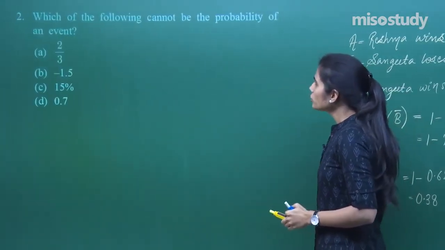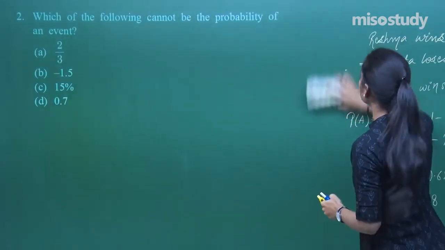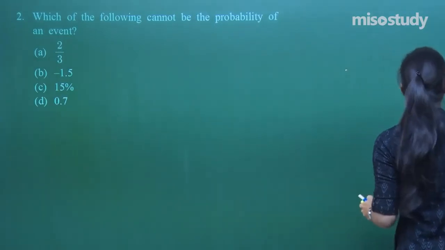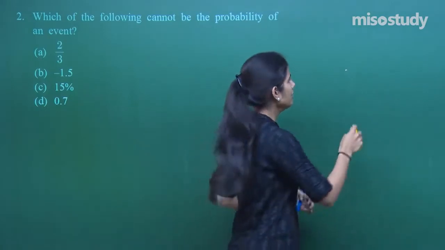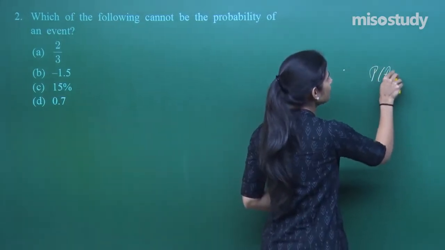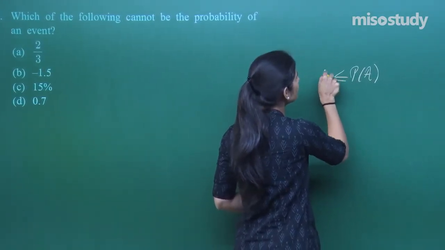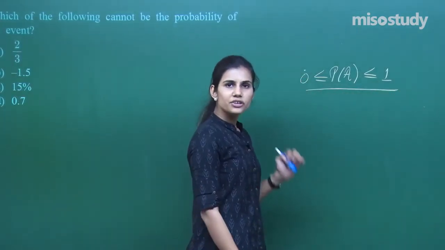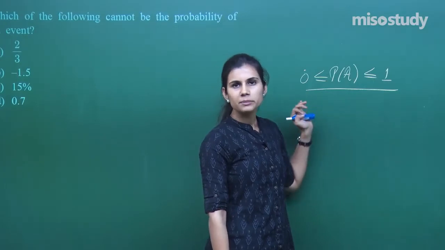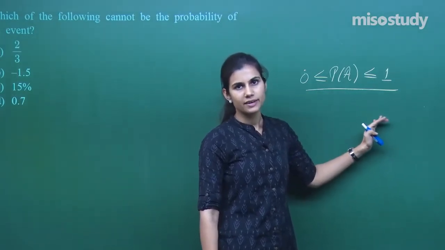It says, which of the following cannot be the probability of an event? Now if you can recall the concept of probability, it is not just a real number, but actually the probability of any event you take is obviously always greater than or equal to 0 and less than or equal to 1. It is a real number packed between 0 and 1. Minimum it can take the value 0, maximum it can take the value 1.